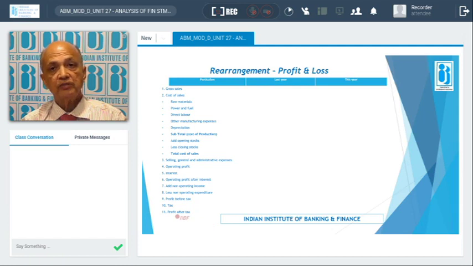Taxation should be as per the budget announcement. What is the current rate? And whatever is taken, raw material and everything, the cost, should be for the present year and the future, everything as per the current ruling price. Okay, this is the way the profit items are to be analyzed and grouped for the profit and loss account.